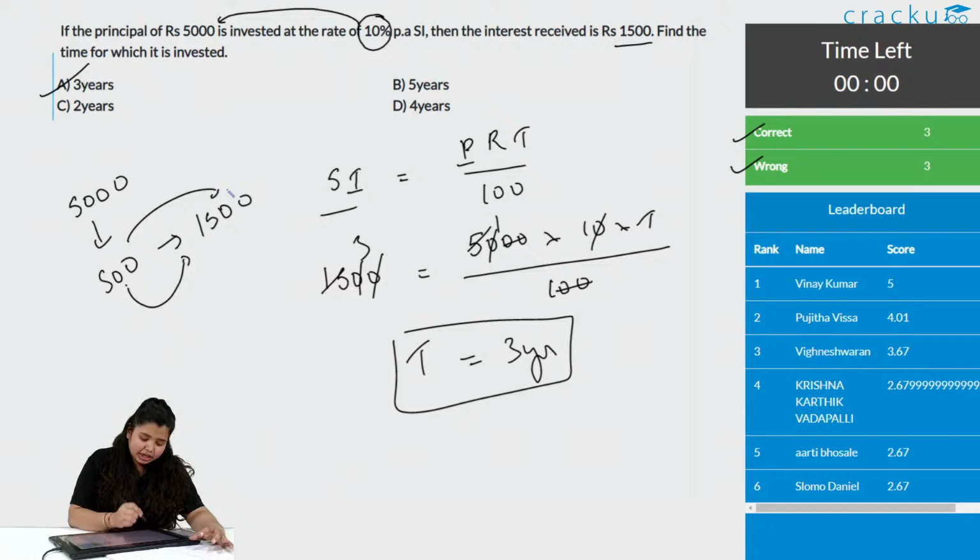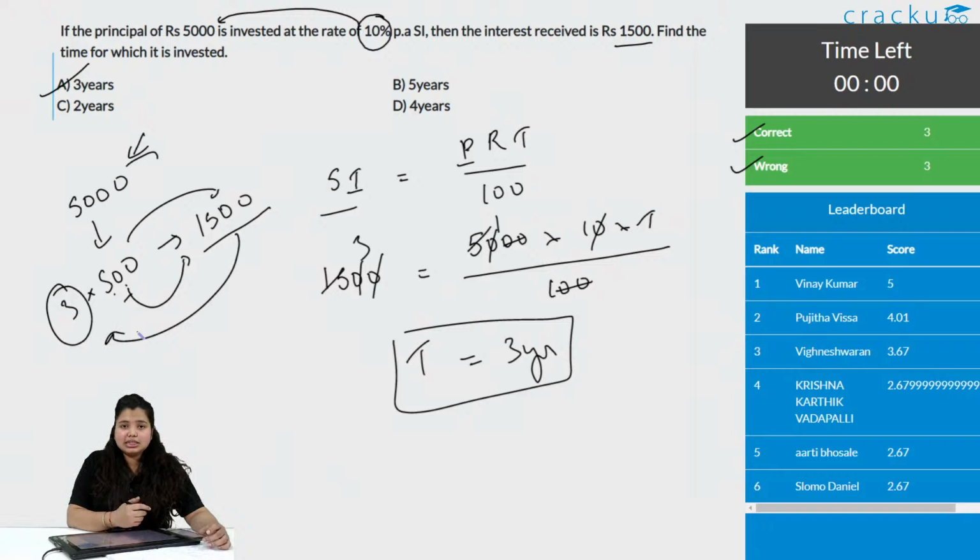500 became 1500 in what time? This is the question, right? So, this is simple. 500 into 3 is 1500. So, the time taken is 3 years, because 5000 to get an interest of 500 on this 5000, it took 1 year. So, to get an interest of 1500, it will take 3 years, and this is simple interest.